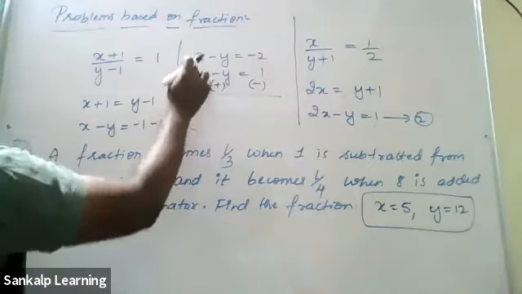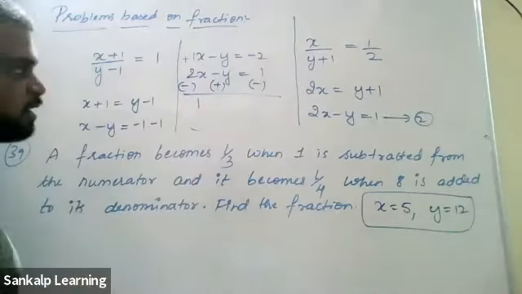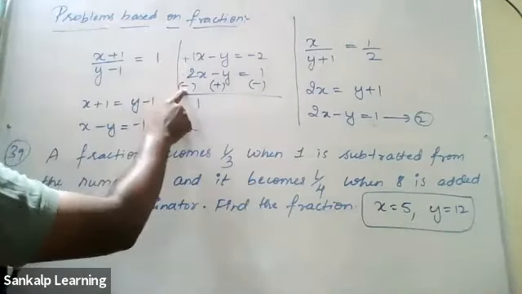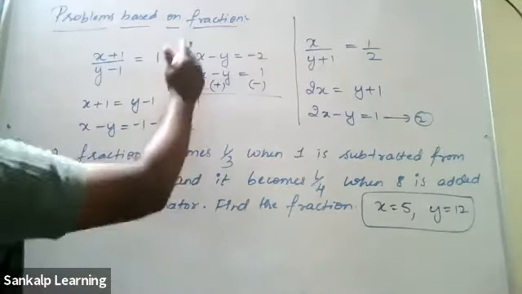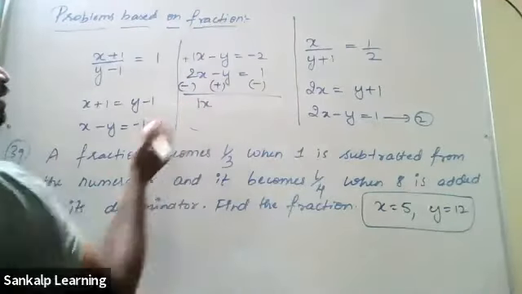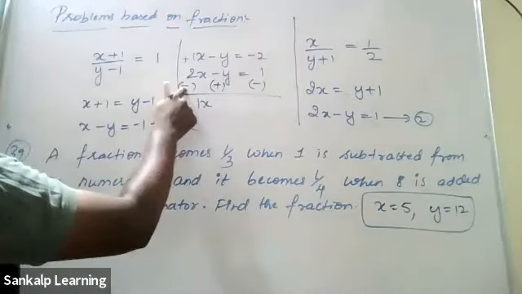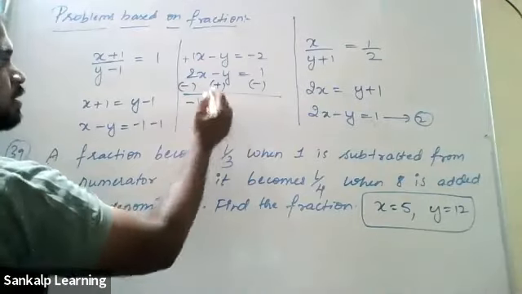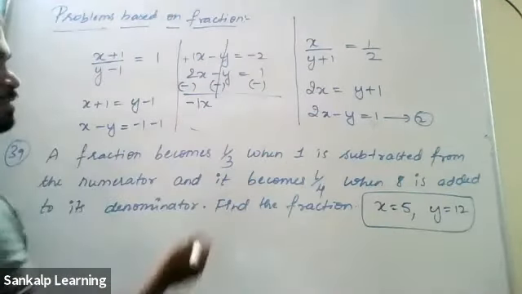So here there is 2, here there is 1. 2 minus 1 is 1. Why am I subtracting it? Because here there is plus, here there is minus, so you have to subtract it. 2 minus 1 is 1x. 2 is the greater number. What sign has it got? Minus. So minus 1x. The plus y and minus y get cancelled. Equal to.